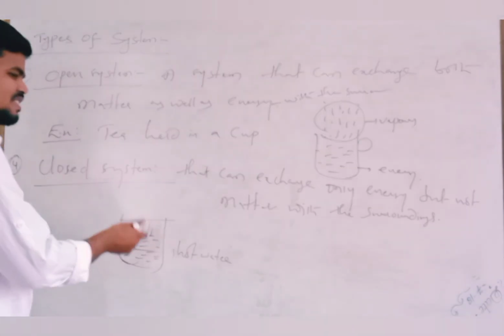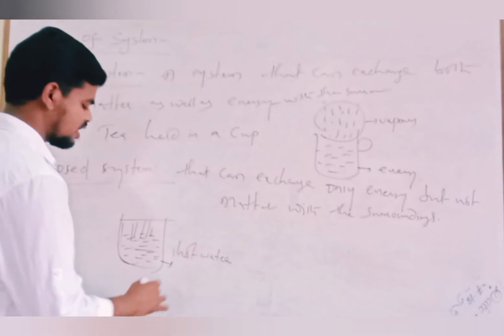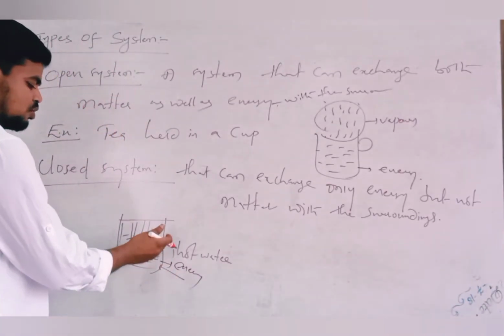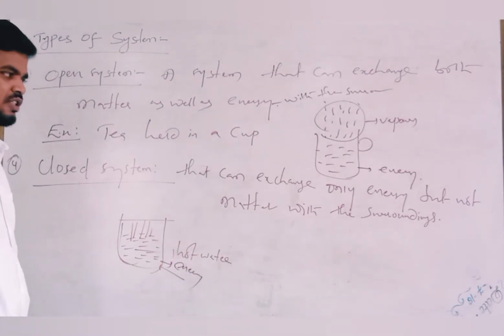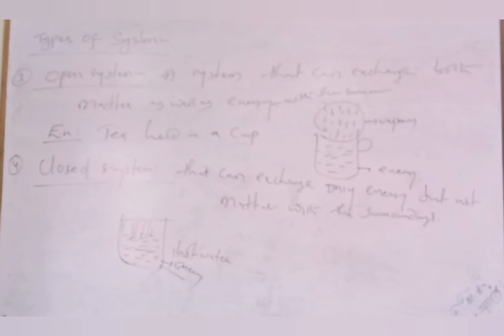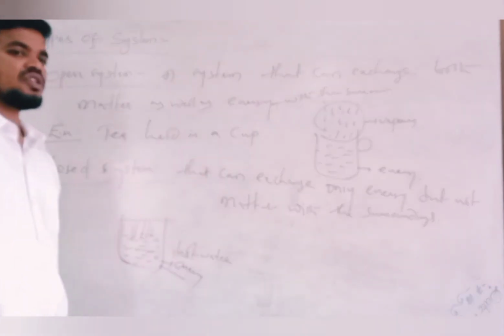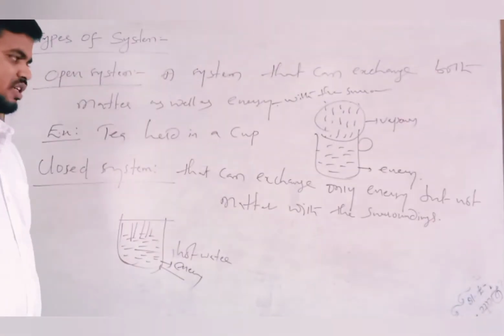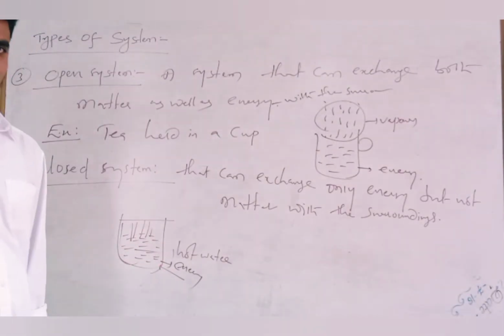The vapors cannot escape from the container, but heat energy can be exchanged through the walls of the container with the surroundings, and such a system is called a closed system. Did you understand? The system which can exchange only energy but not matter with the surroundings is called a closed system,